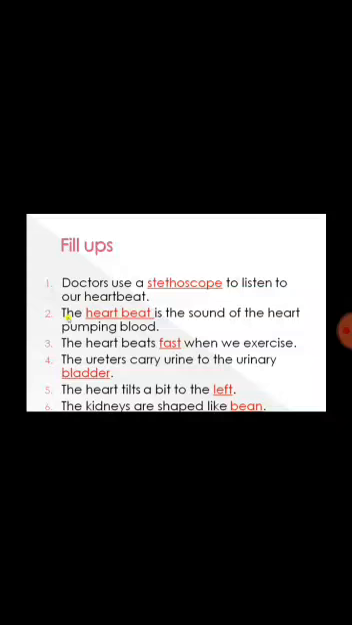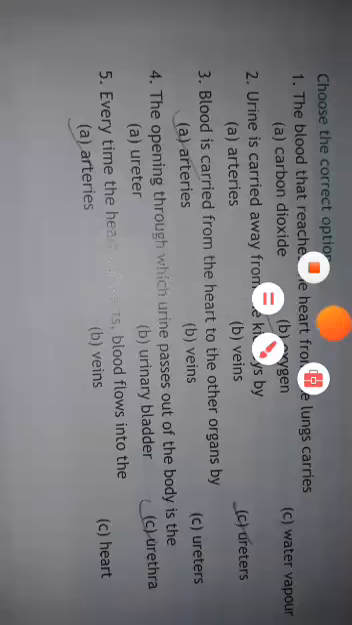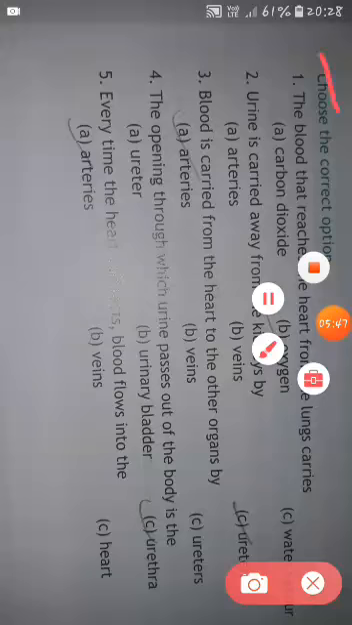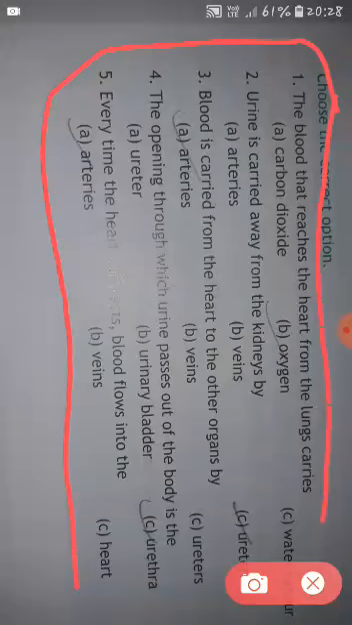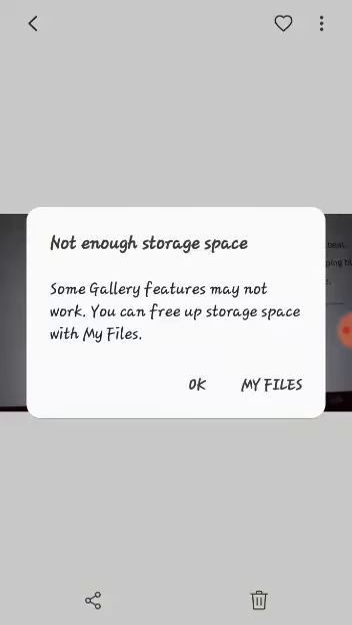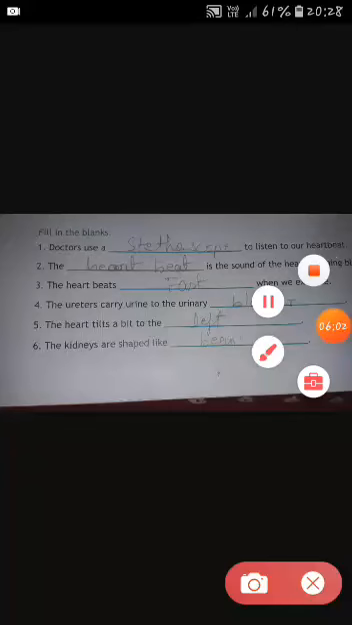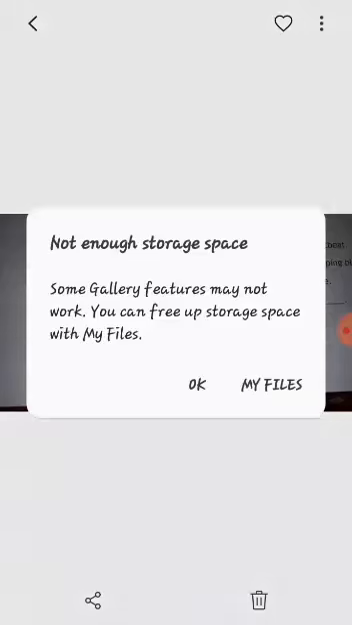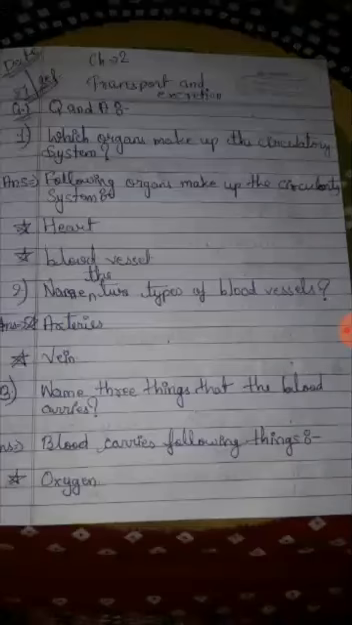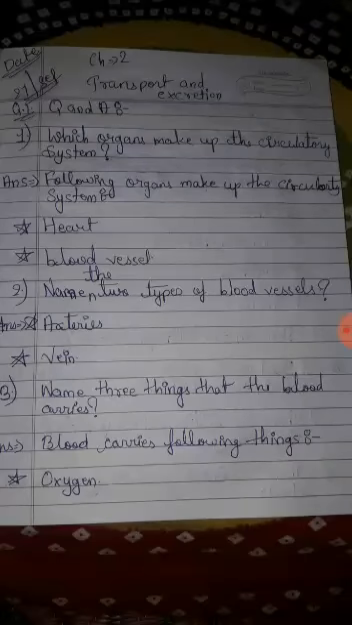So ma'am, let's see my copybook. Ma'am, this is the bookwork. And now we will see this, the fill-ups. We have read this also. And this is the question answers. This also we have read.